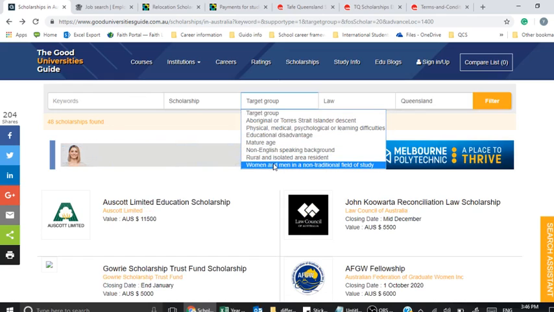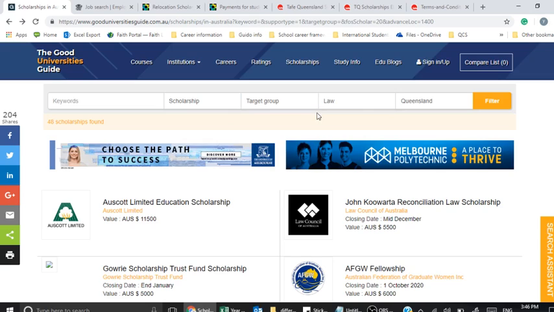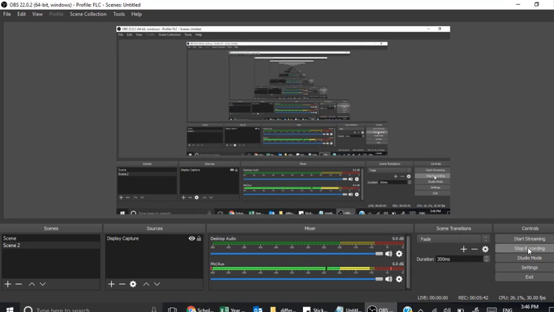So, if you're a woman or a man going into a non-traditional field, there might be something there. Some other categories here as well to consider, but I kept it broad. And I would prefer to take this approach first off, because I want to see what is available broadly speaking. Okay, so this is a good website. Even look at things that are not offered on university websites.